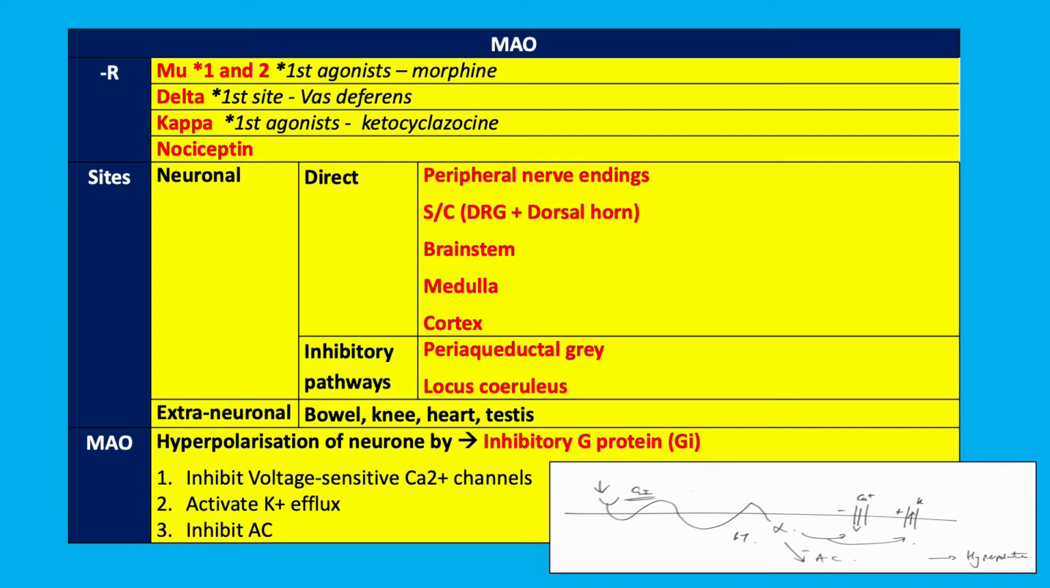Mu can be class 1 or 2, and these are based on the first agonist, which was morphine. Delta, the first agonist was enkephalins, and kappa, the first agonist was ketocyclazocine.